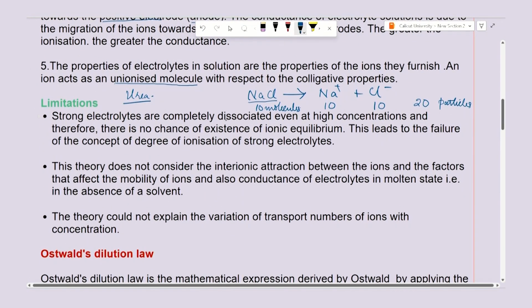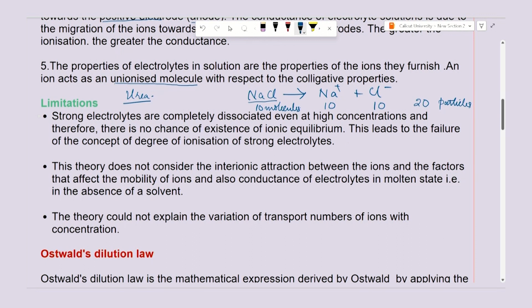Strong electrolytes completely dissociate even at high concentrations. We need not dilute the solution, it is already ionized, and therefore there is no chance for an ionic equilibrium, like what I have told you before. When I take a strong electrolyte, I get complete ionization.